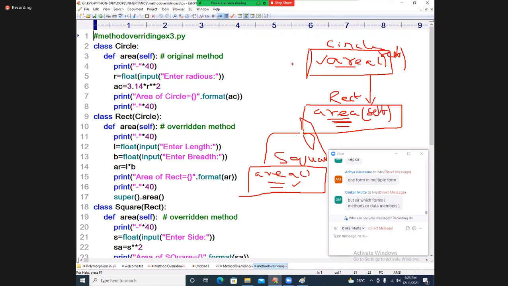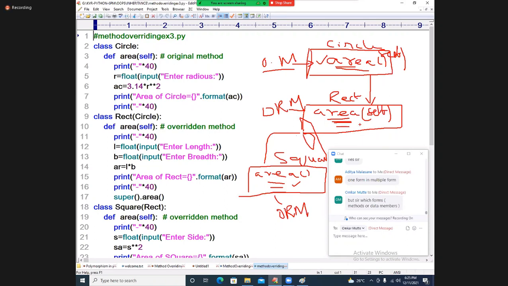Tell me, this is called the original method. And these are called overridden methods. Ultimately, tell me how many methods I have. Carefully think. One function only there. One form only available. But how many forms are you preparing?